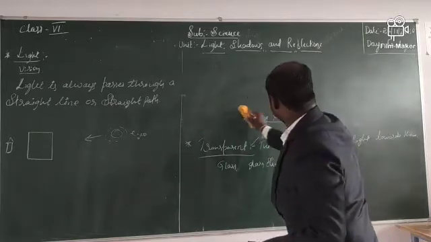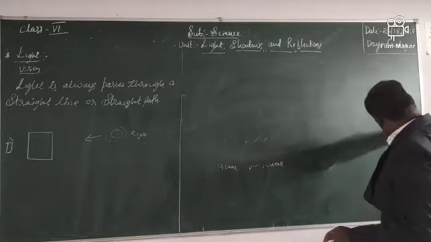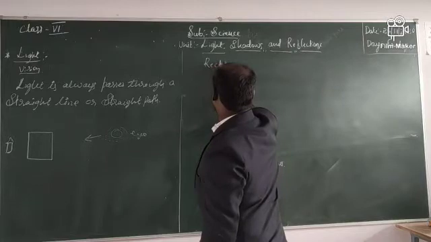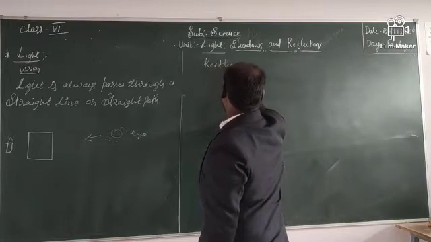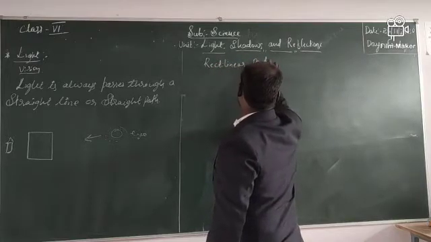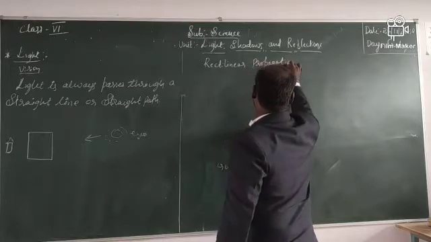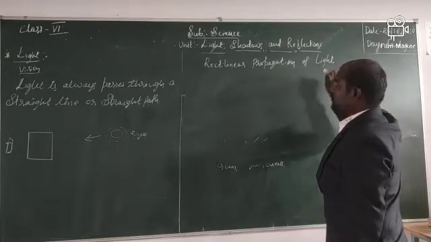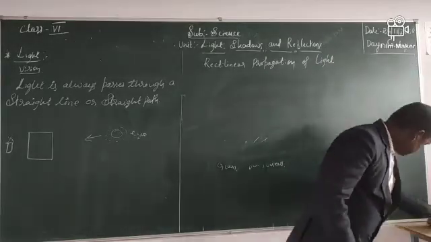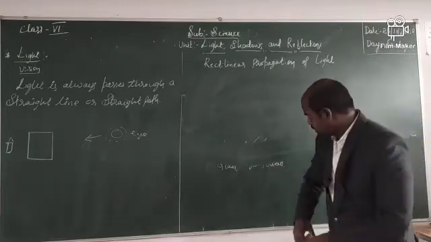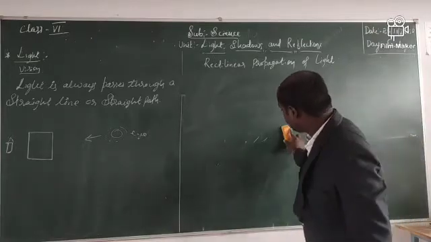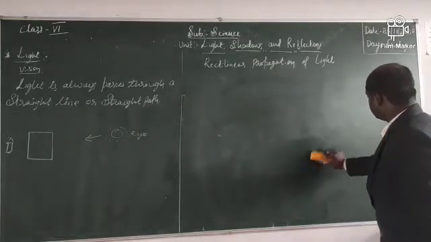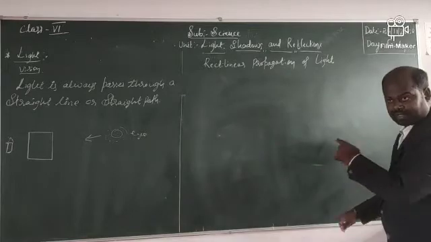I will tell you, children. See here. That is rectilinear propagation of light. Rectilinear propagation of light. I will tell you after the experiment what the meaning of rectilinear propagation of light is. Up to now, just watch this activity.